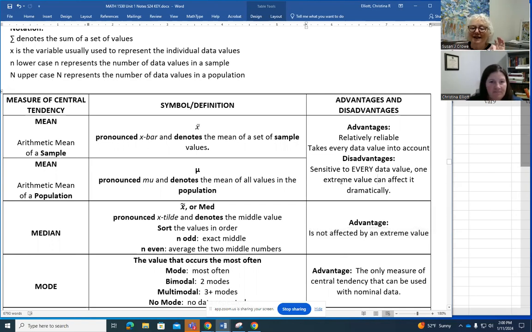So let's look at an example. You live in a neighborhood and the median salary is 40,000. Let's just say the mean salary and the median salary are both right around 40,000.